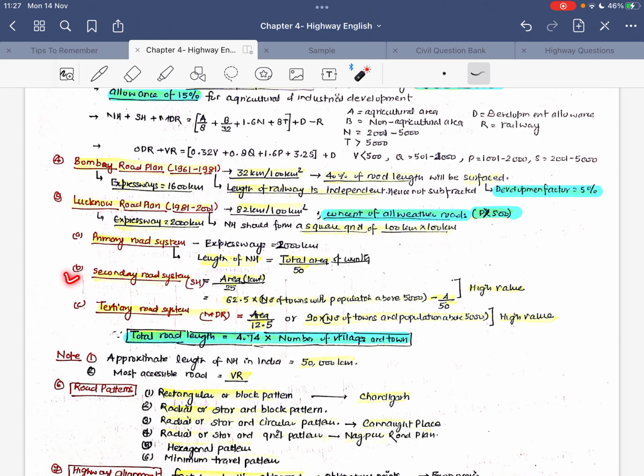Okay, now the secondary road system is calculated by two methods. Method number one: the area of the state upon 25, divided by 62.5 into the number of towns with population greater than 5000.